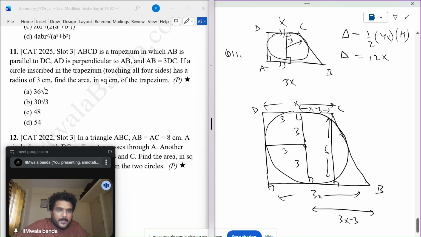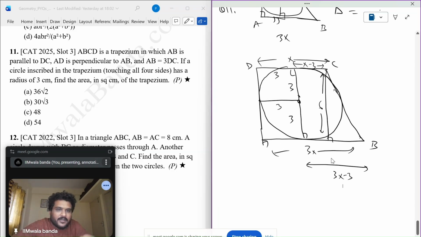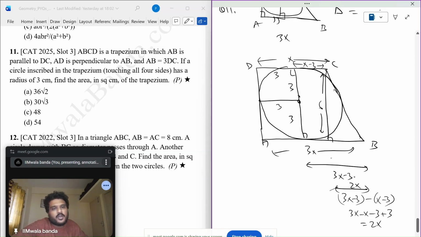Okay. And can I say this is x minus 3? So this is 3x minus 3 minus x minus 3 or minus 3 plus 3. 2x. Yeah. So this is 2x. Since this is 2x and this is 3x minus 3, tangents from the same point are equal. This is also 3x minus 3. This is also x minus 3.